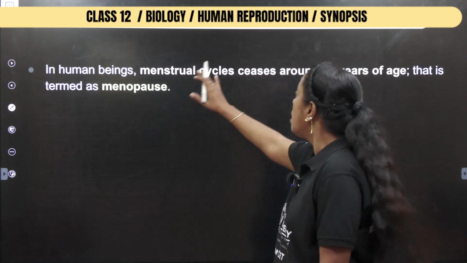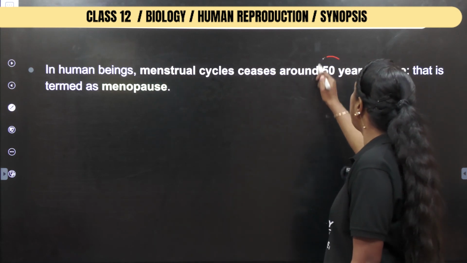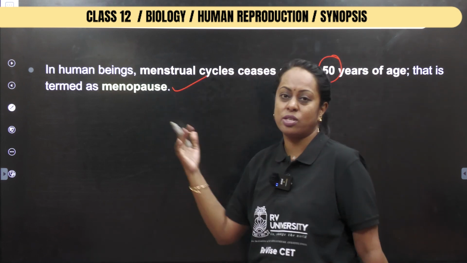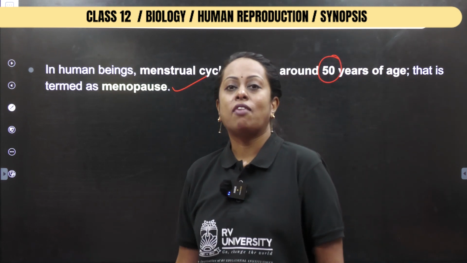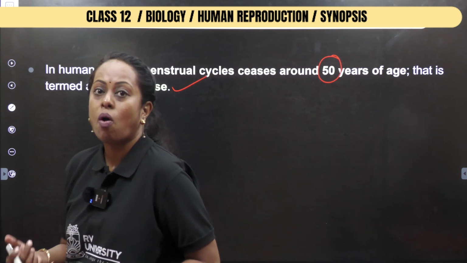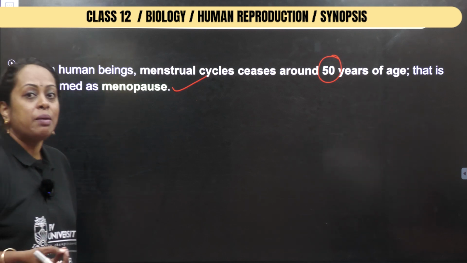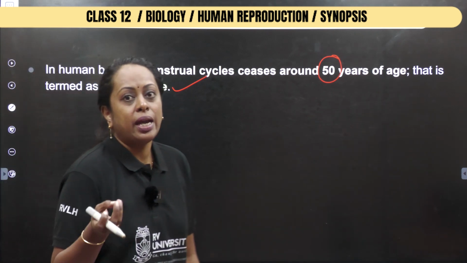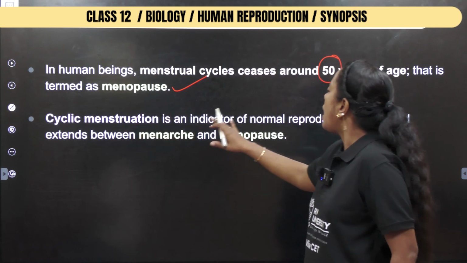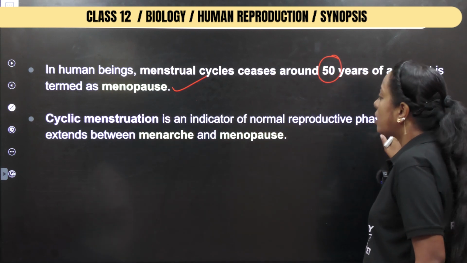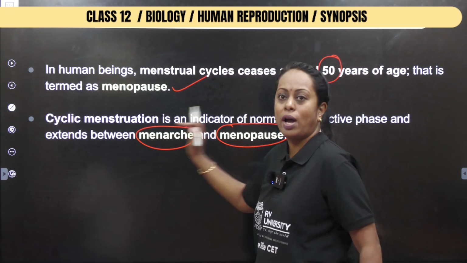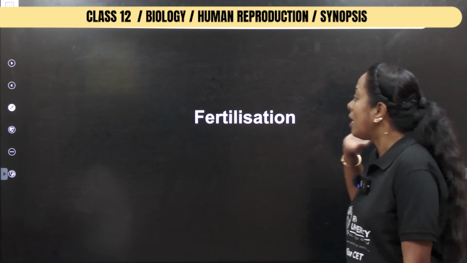In human beings, the menstrual cycle ceases at about 50 years of age. That is termed as menopause. It has its own disadvantages. You know that after menopause there are changes, there is certain depression, hot flashes, all that is going to occur because the female sex hormone is going to be highly declining. Cyclic menstruation is an indicator of a normal reproductive phase which extends between menarche and menopause. So I hope you understood what is called cyclic menstruation.